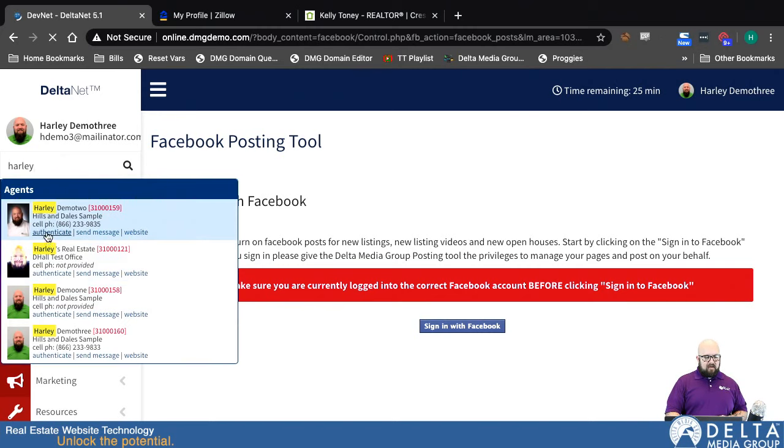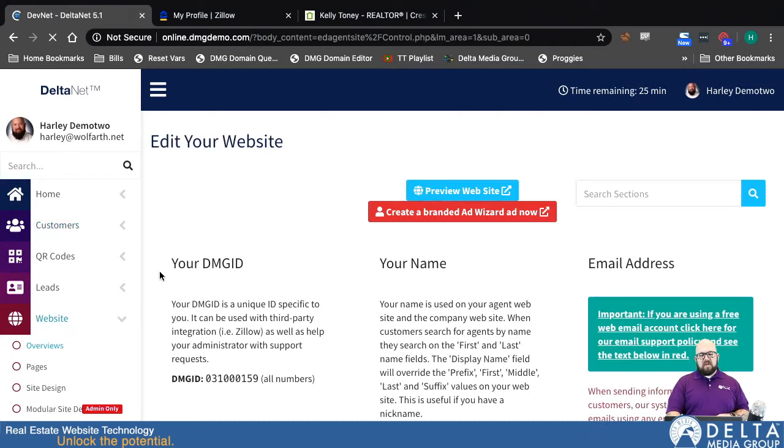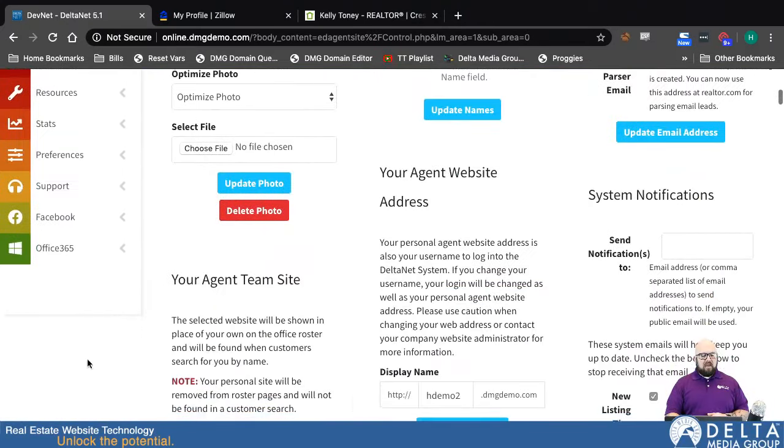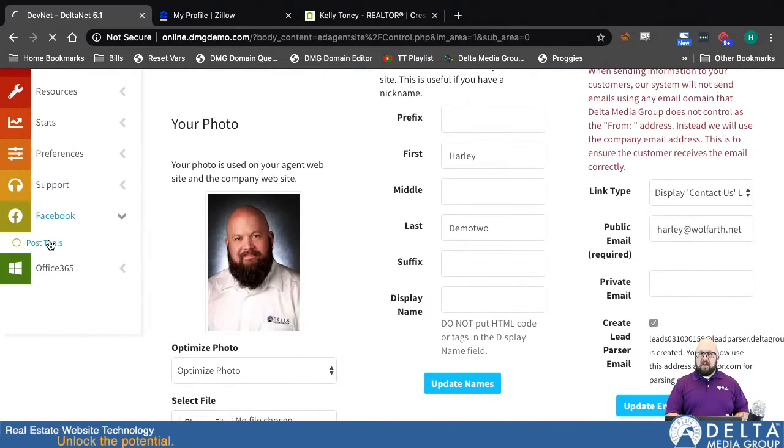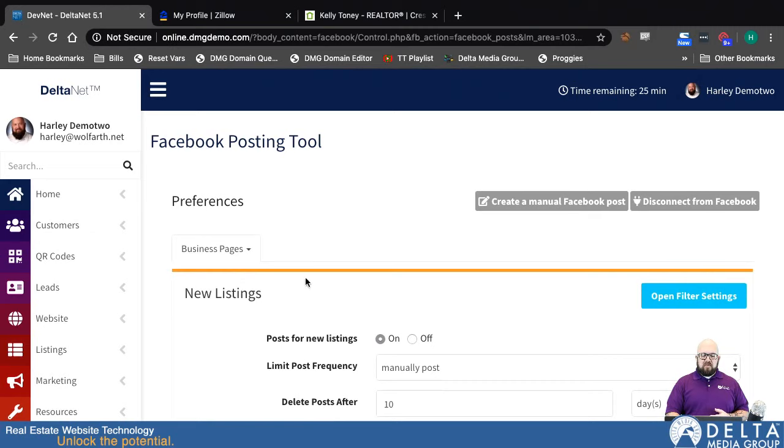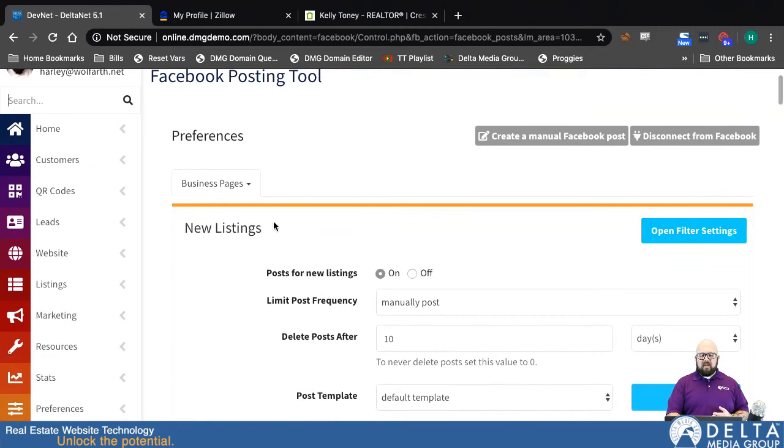Now let me go back into that other account. Something worth noting here is you don't have to be using the Facebook Auto Connector to be getting the Facebook reviews. You do have to have your account connected, but if I go into this Post Tools page, once you're connected, you'll see a page like this where you can select all the business pages that your account has access to, and you can change the settings that pertain to each post type for each one of those business pages. So I only have one business page, so that's the one that's selected here.